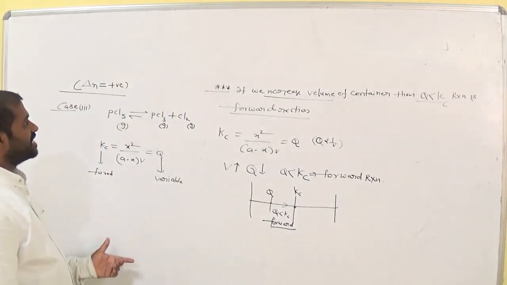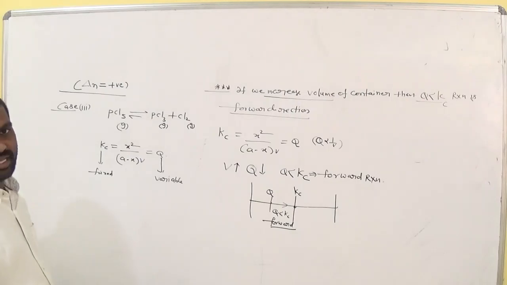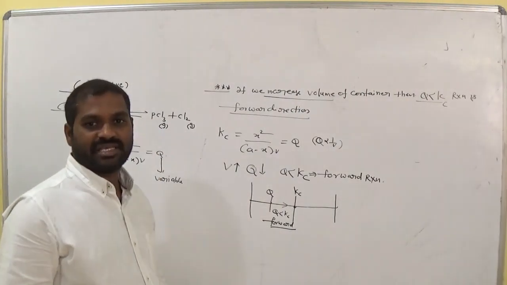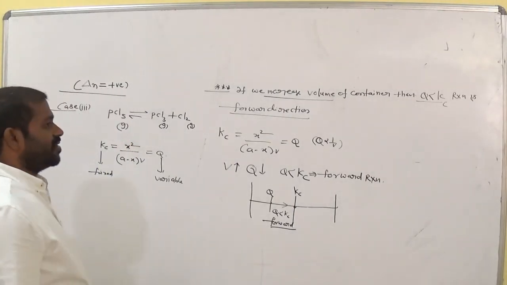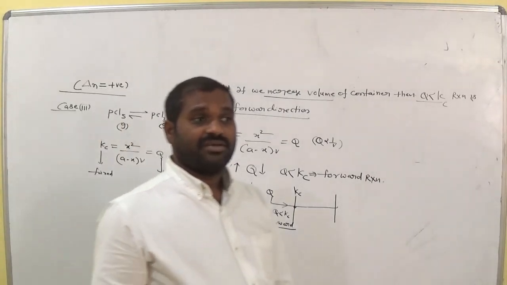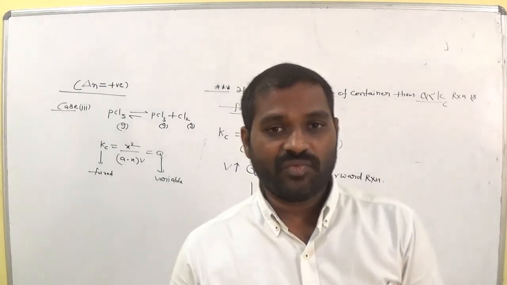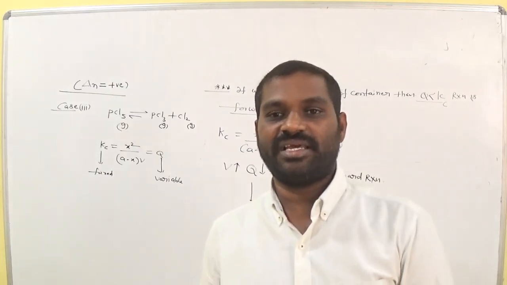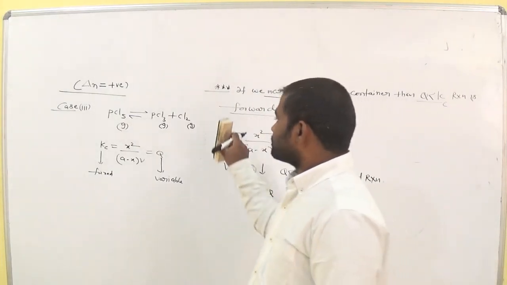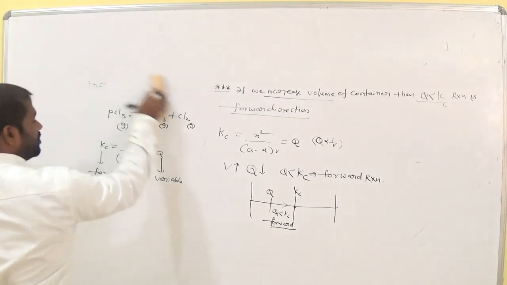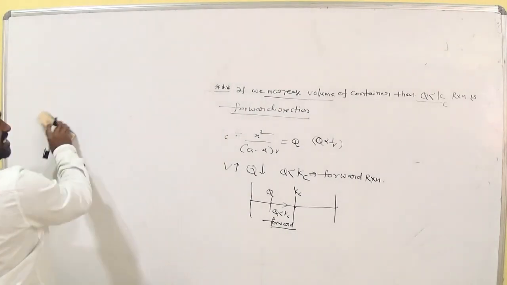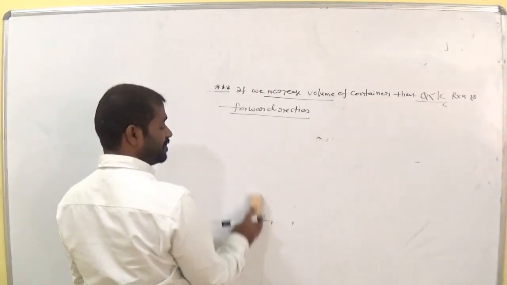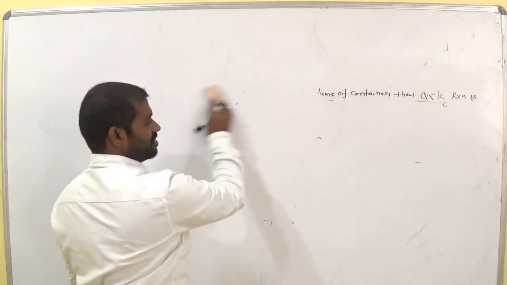So these are the three cases regarding the first category in a homogeneous gaseous chemical equilibrium. Is it clear, ma'am? What is meant by homogeneous? The chemical equilibrium reaction in which all the reactants and products are in the same phase. Is it clear? Is it clear for all? It is completely a JEE Mains concept.